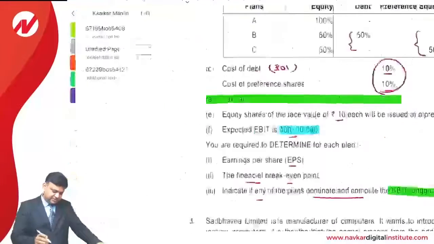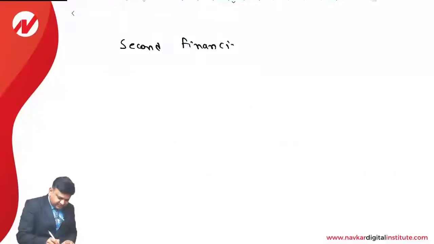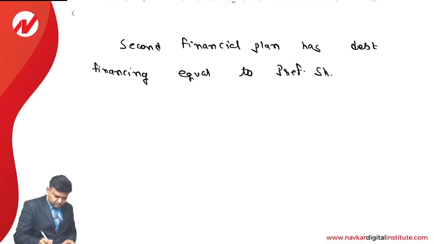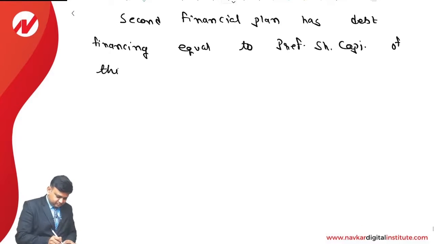So please write down one line answer. Second financial plan has debt financing equal to preferential capital of third financial plan. Full stop.